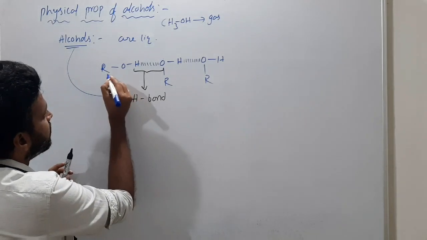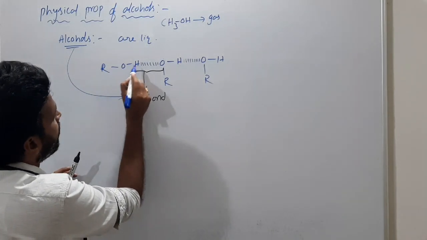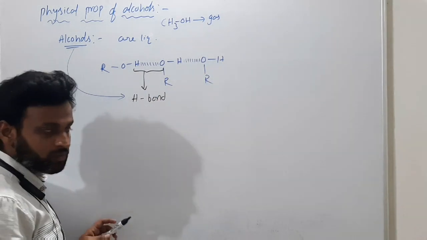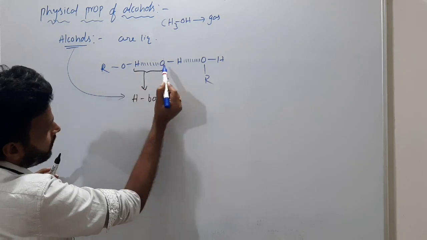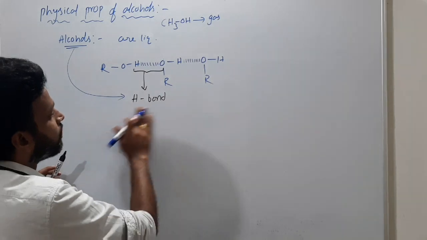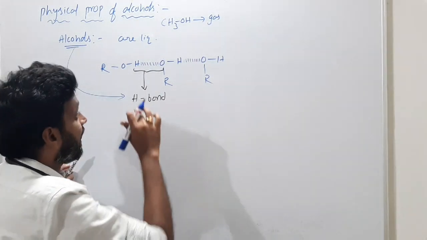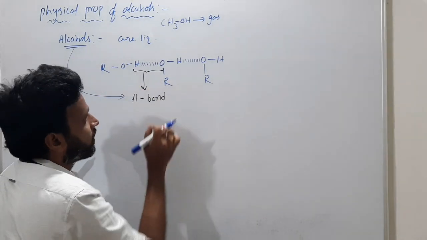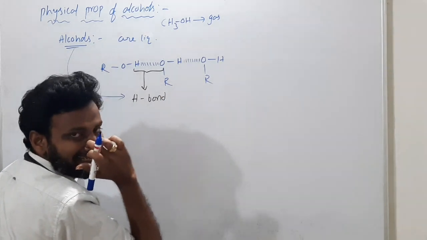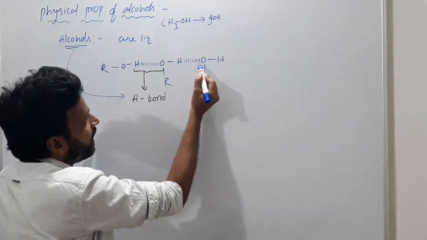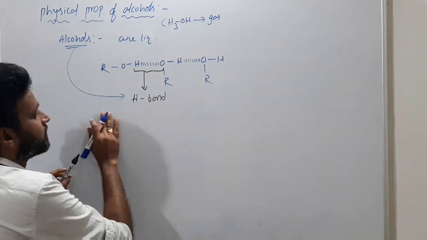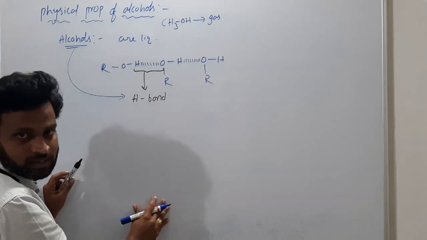Hydrogen bond. See, this is one alcohol, ROH, ROH, ROH. The hydrogen of this alcohol and the oxygen of another alcohol have a hydrogen bond between them like this. Hydrogen bond is present between these two alcohols again, the hydrogen of this alcohol and the oxygen of another. So hydrogen bonding is present in alcohols.